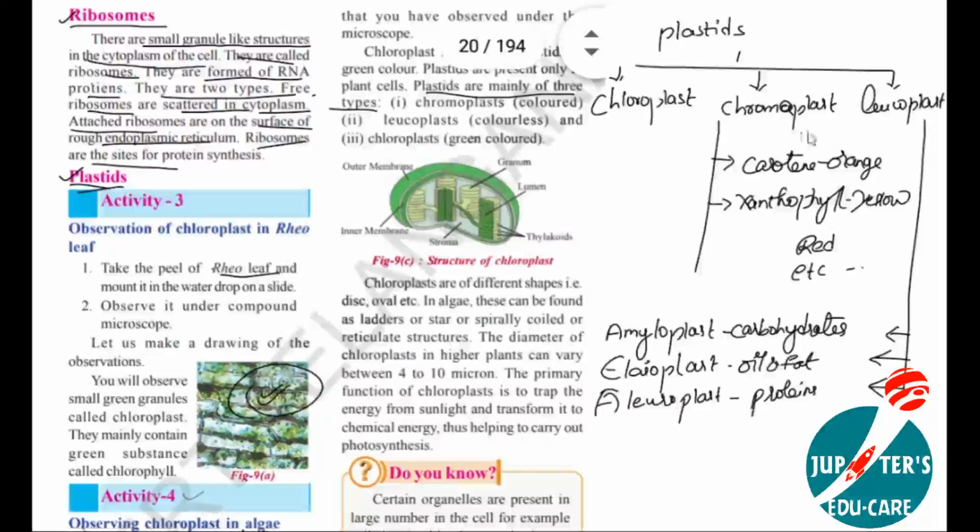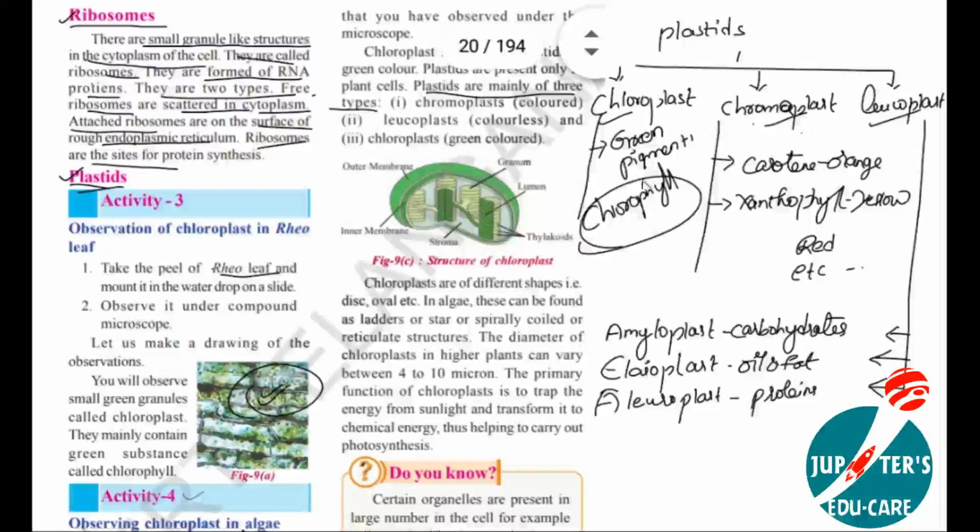Plastids are majorly of three types: chloroplast, chromoplast, leucoplast. Chloroplasts are the plastids which contain green pigments like chlorophyll. Where chlorophyll is present, those plastids are called chloroplasts.